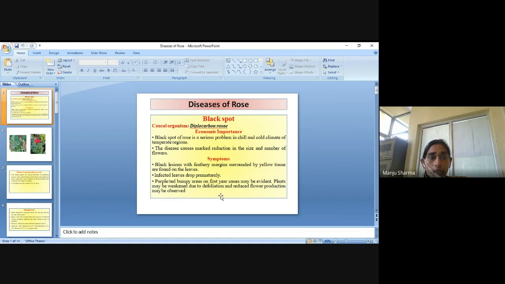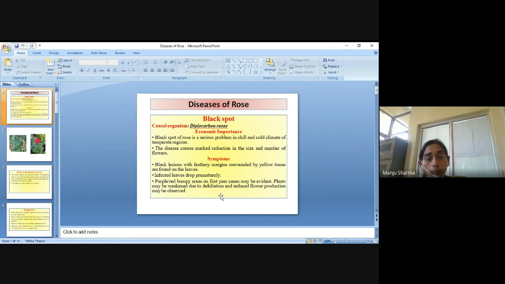So basically, you can easily find the symptoms like black lesions with feathery margins surrounded by yellow tissue on the leaves. Infected leaves will drop prematurely. Due to the defoliation, the size or the number of the flowers will also be less.